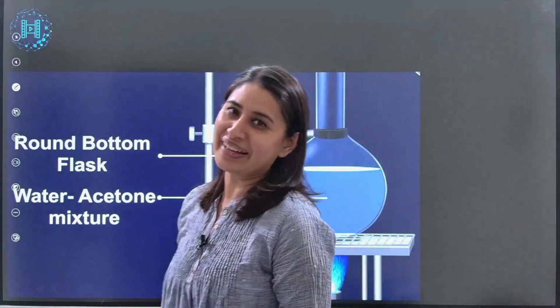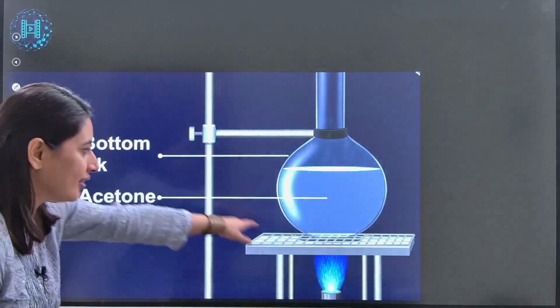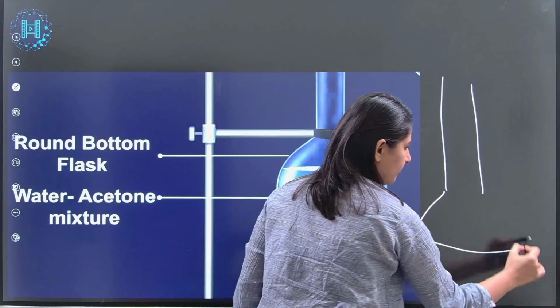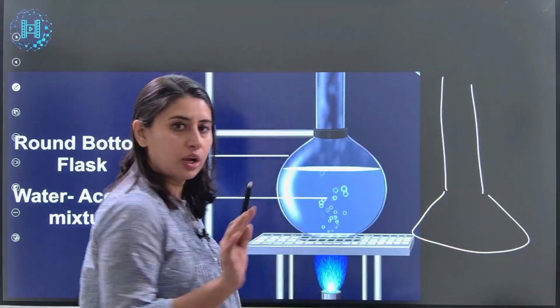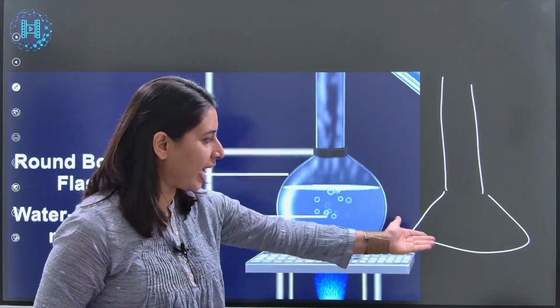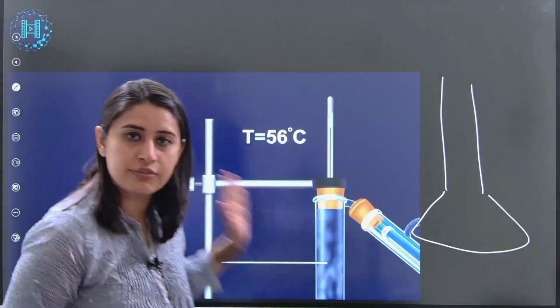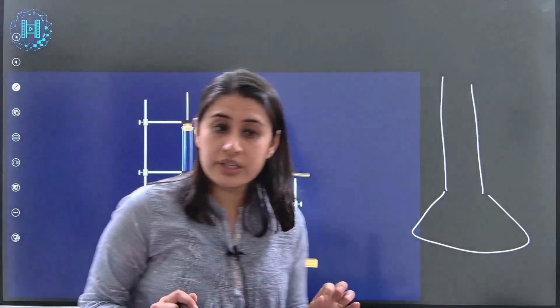Okay, so here we have round bottom. If it is not round bottom but it is like this, okay, one is a volumetric flask, but if it is a little flattened from the base, we call it Kjeldahl flask. So Kjeldahl flask is different from round bottom. You should know this. Last year you got questions related to the apparatus. The question which came in 2023 was, which of the following is a separating funnel? So you should know how a separating funnel looks like, right?